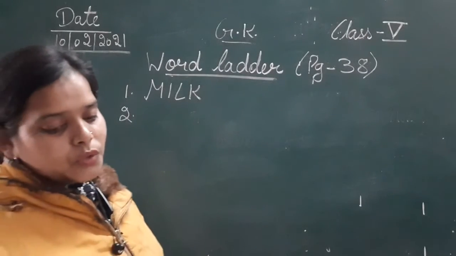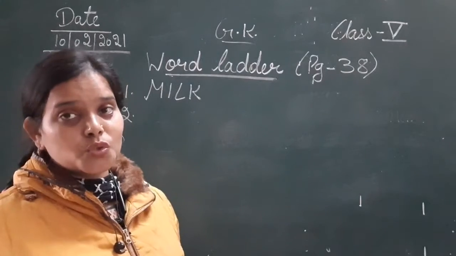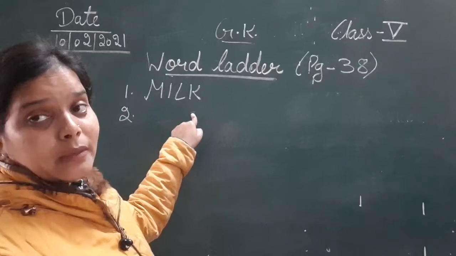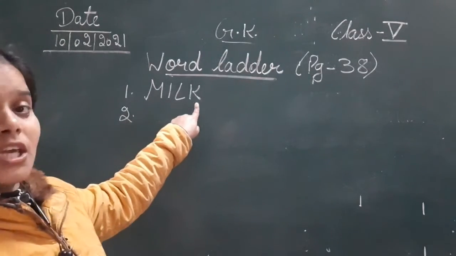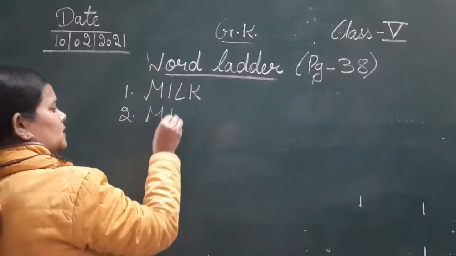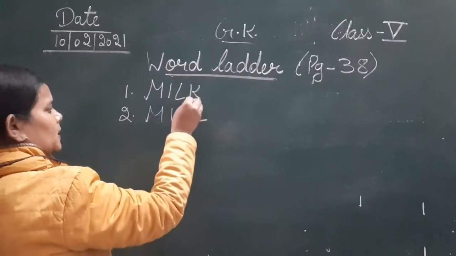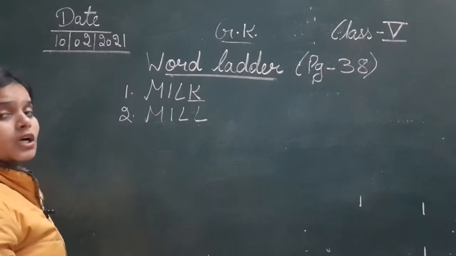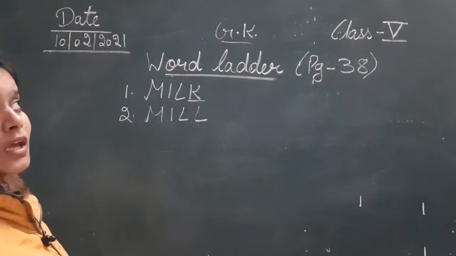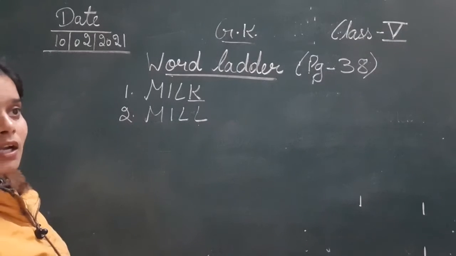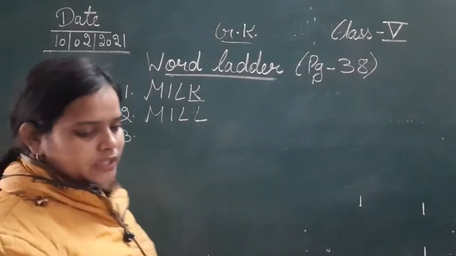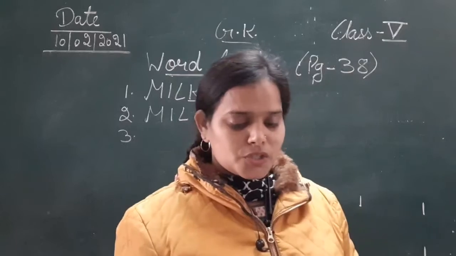So where flour is made, we have to change only one letter. Here it is milk, MILK. We have to change that milk into mill. So we can change K into L. MILL. देखिए हमने next step पे K को change करके the new alphabet L put किया, and it became the answer, mill, MILL. Clear?